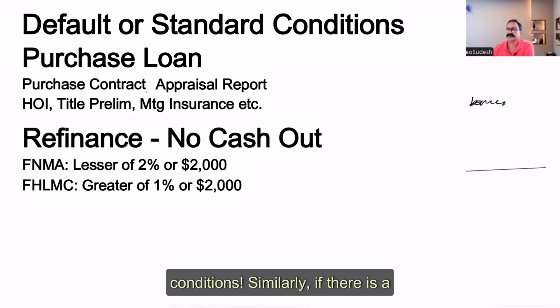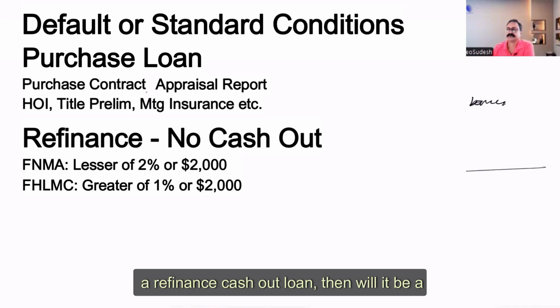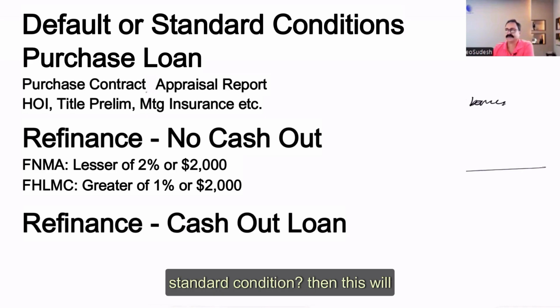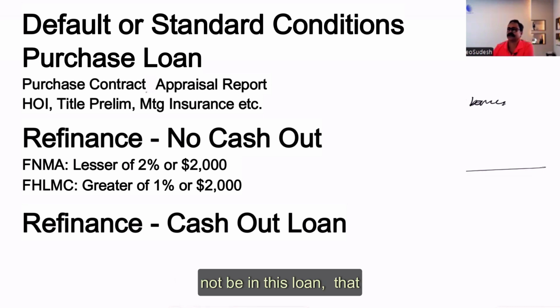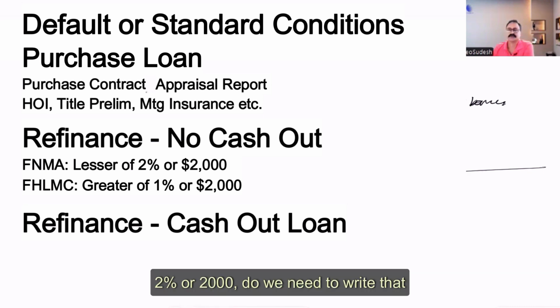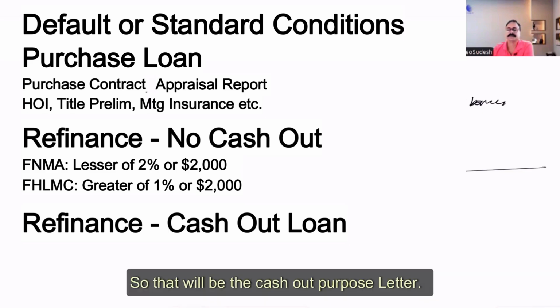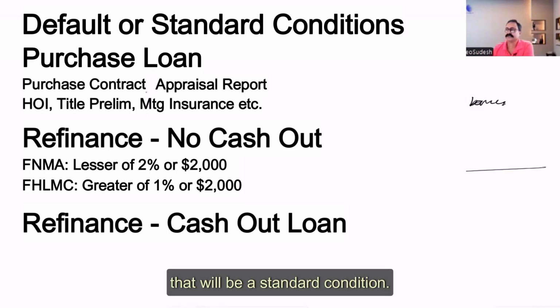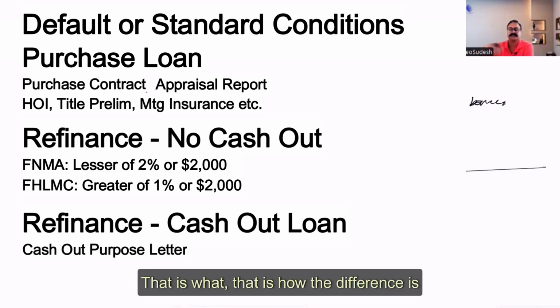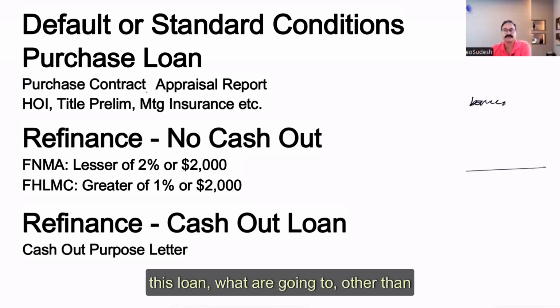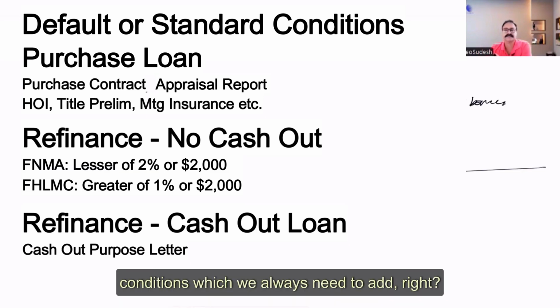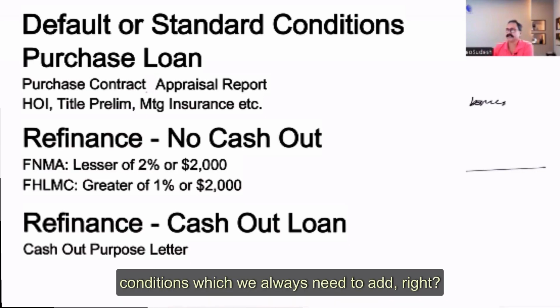Similarly, if there is going to be a refinance cash out, what will be the standard condition? The difference, which will not be in this loan but in the other loan. That 2% or $2,000, do we need to write that condition? No, it is a cash out loan. So the cash out purpose letter will be a standard condition. That is how the difference is going to be. That is how we need to think: in this loan, other than whatever discrepancy we found, there are going to be some standard conditions which we always need to add.